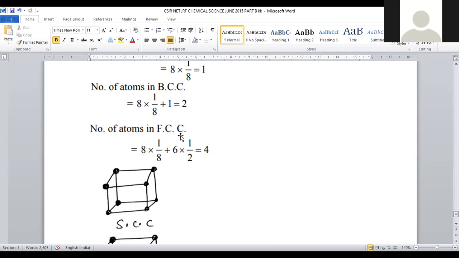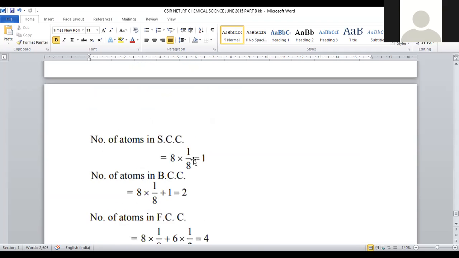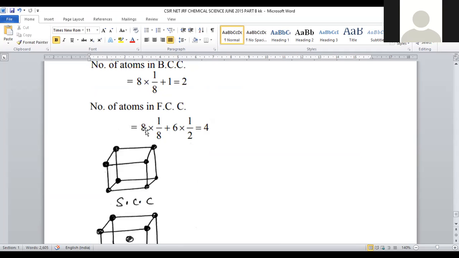Each face contributes 1 by 2 atom. So 8 into 1 by 8, where 8 denotes the number of corners and each corner contributes 1/8 atom, plus 6 faces into 1/2 atom each. The 8s cancel, and 6 by 2 is 3. So the total number of atoms is 3 plus 1, which is 4.